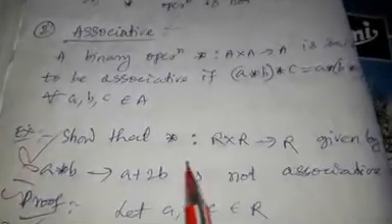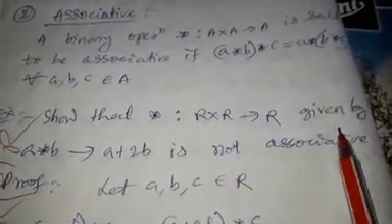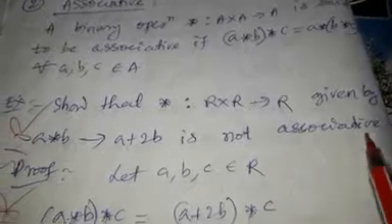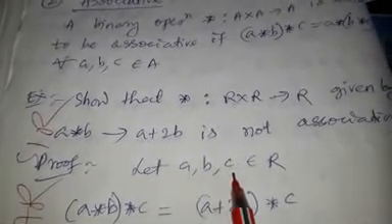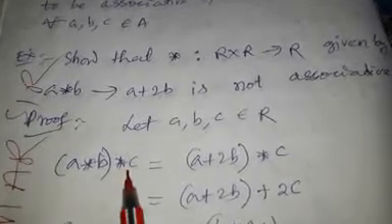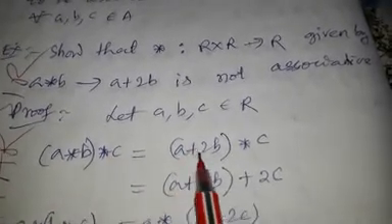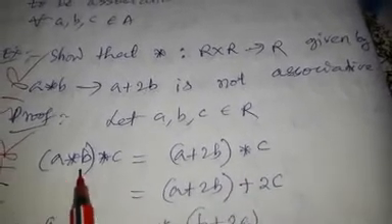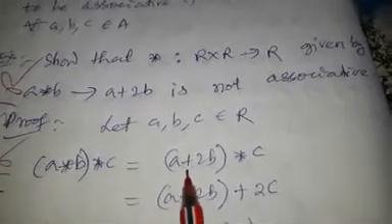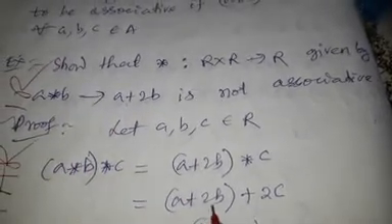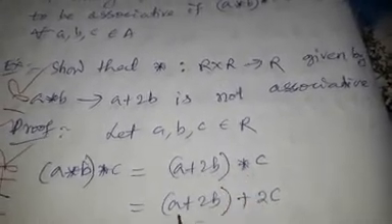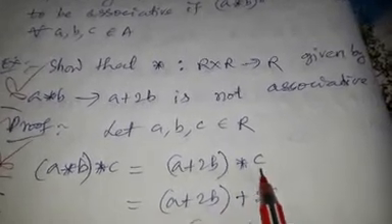Now take that example: the star operation such that R cross R to R given by A star B is equal to A plus 2B is not associative. Let A comma B comma C belong to R. So (A star B) star C is equal to (A plus 2B) star C. Here the first element is A plus 2B and the second is C, according to that rule, so this is A plus twice of B, that is 2C.